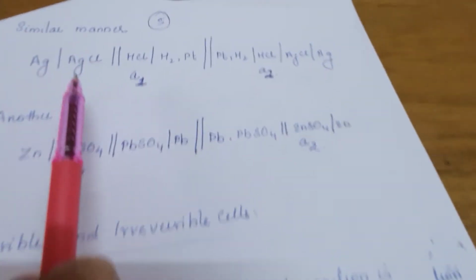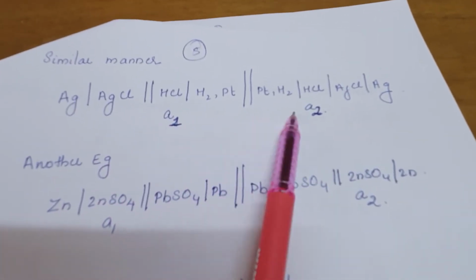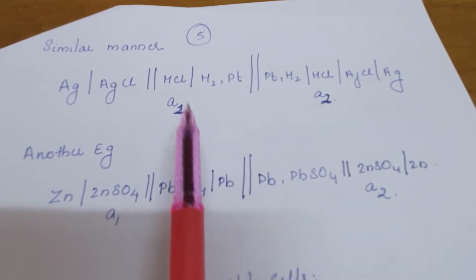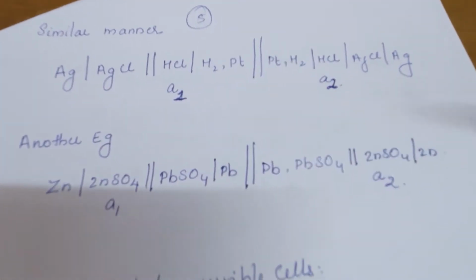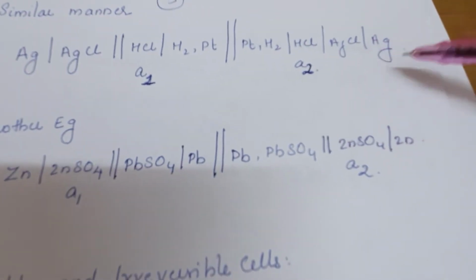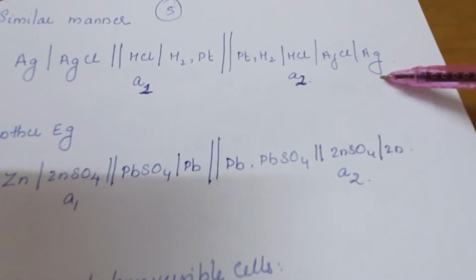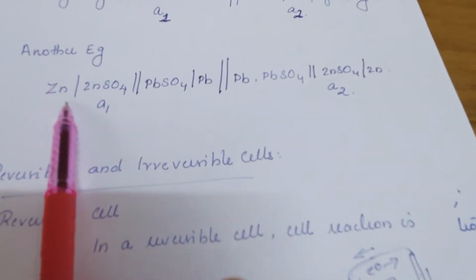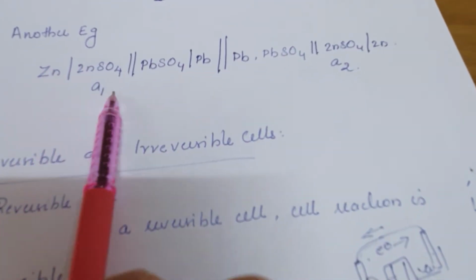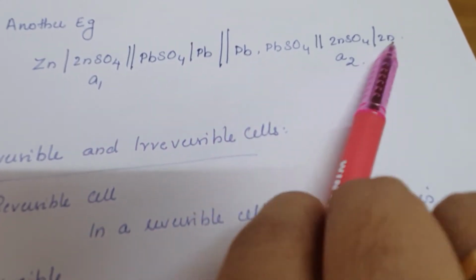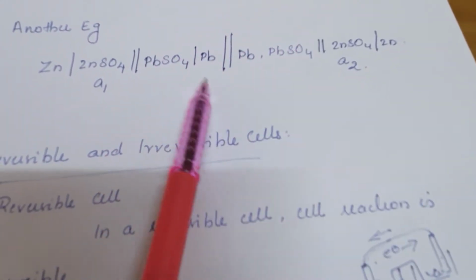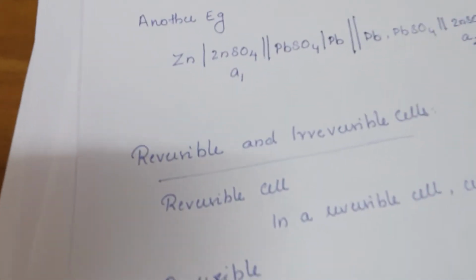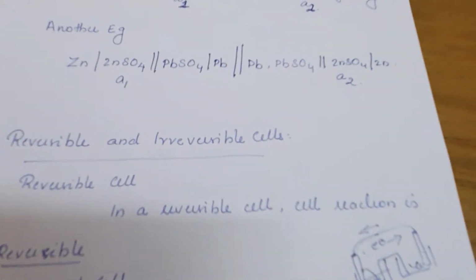In a similar way, this is what I told, HCl, both can be connected. So it will be Ag, AgCl, with concentration we have to say. So that is the one. And another example is zinc sulfate single, lead sulfate. If we remove the middle one, what we have here is concentration cell without transfer.